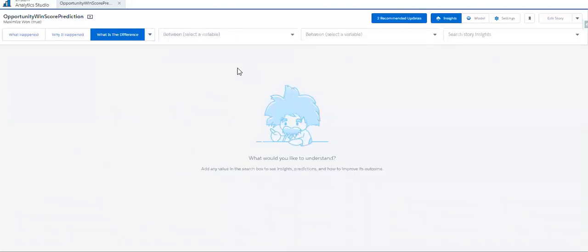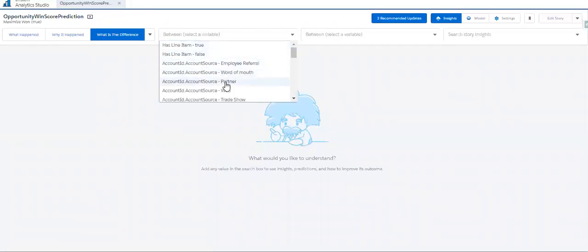What is the difference insights used for? It is used for seeing the outcome variable performance by putting two different explanatory variables. Like we can see how the outcome variable is performing when we put account source employee referral, and how it is performing when we put account source as partner.